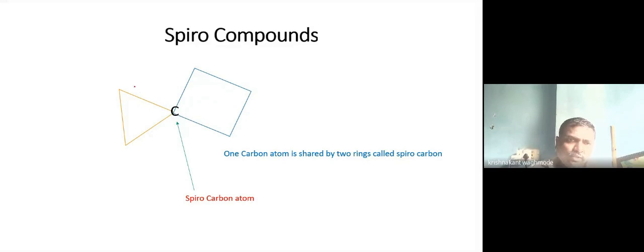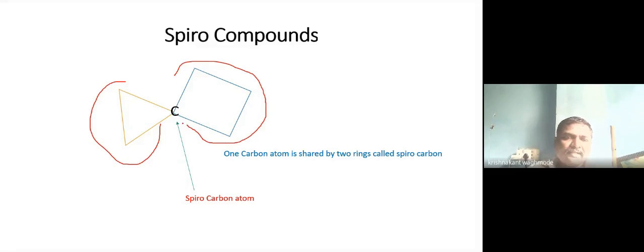So here, two rings are there. So this is one ring and this is another ring. So these two rings are there and they share one common carbon atom. So this is the carbon atom shared by both the rings. So such compounds are called spiro compounds.